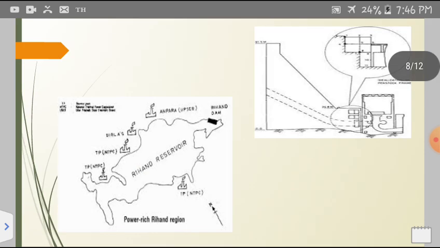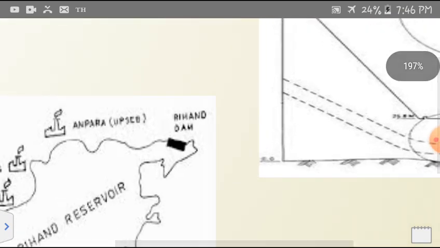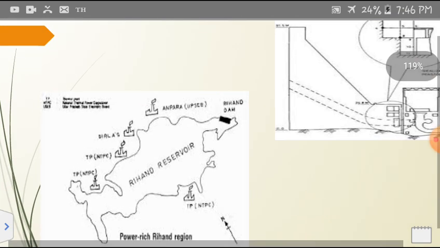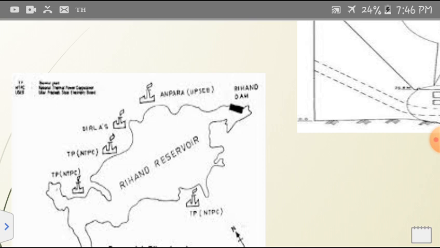So here in this picture you can see the cross section of this dam, and on this picture you can see the area of the Rehan reservoir.